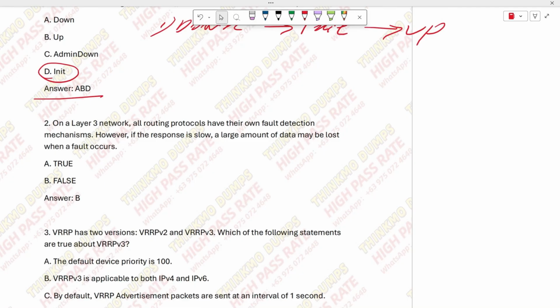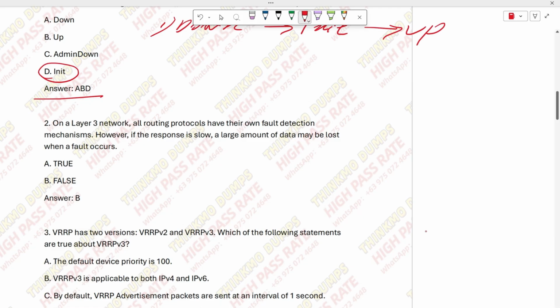The second question is about the 3-layer network. It says that all routing protocols in a 3-layer network have their own mechanisms for detecting link failures. Now, what do we say routing protocols belong to? They belong to the control plane, right? But notice, it says all routing protocols. Pay attention, the question is about all routing protocols having link detection mechanisms.